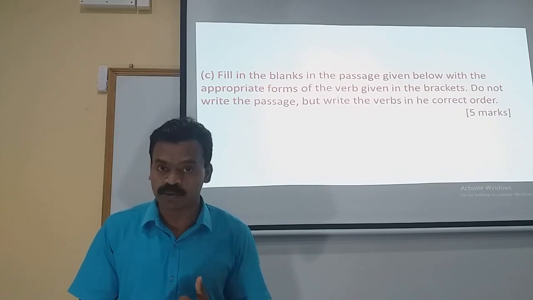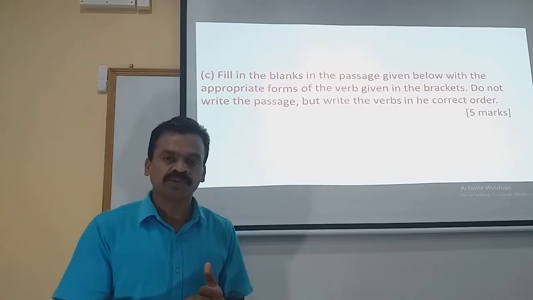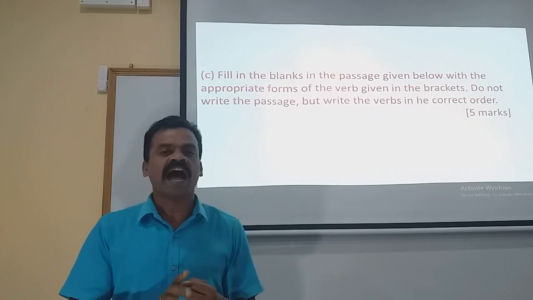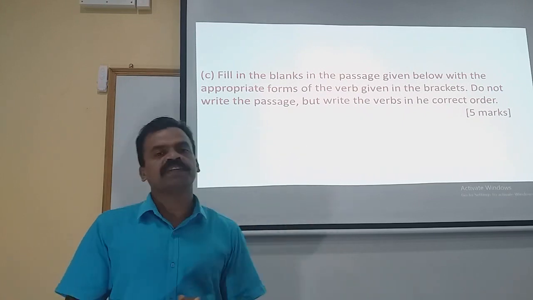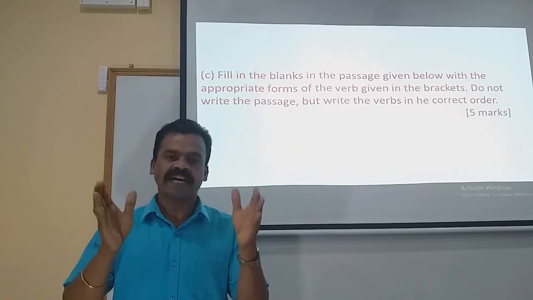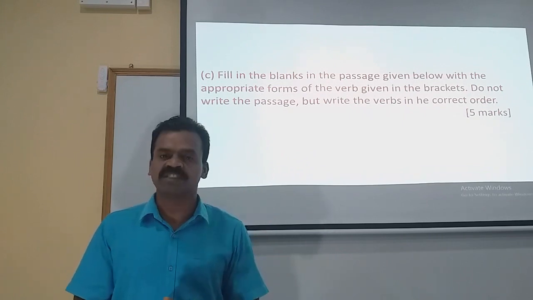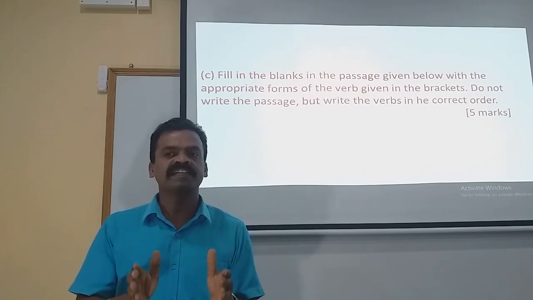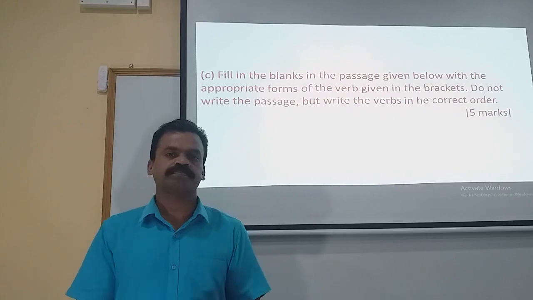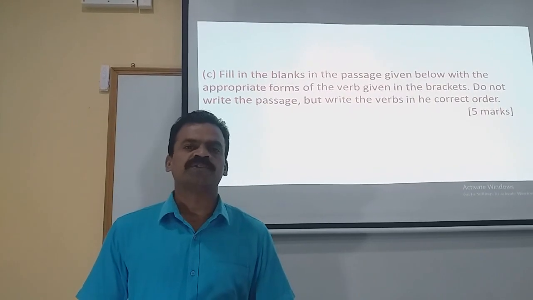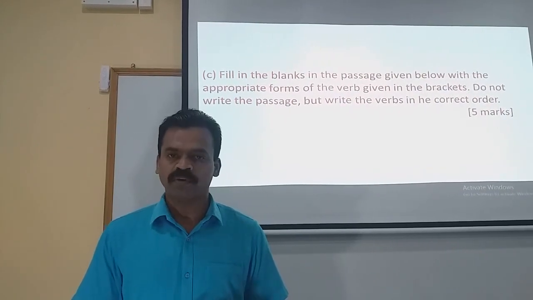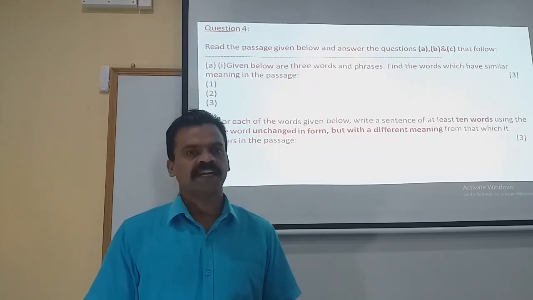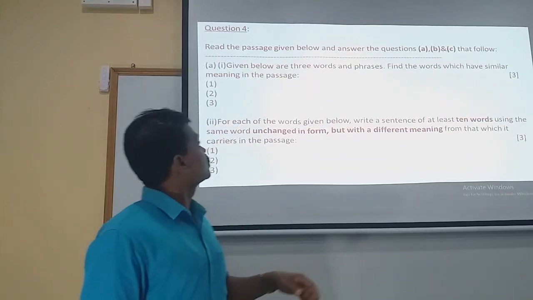That is almost like a doers directed. And part 2 is related to the phrasal verbs. And part 3 to make use of the correct forms of the verb. Like that, 3 sub-questions in question number 3. And each part carries 5 marks each. Now let us move on to the last question. That is question number 4, your comprehension passage. Let's see what question number 4 is.